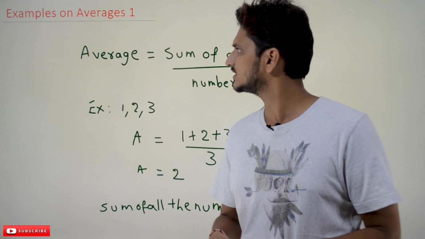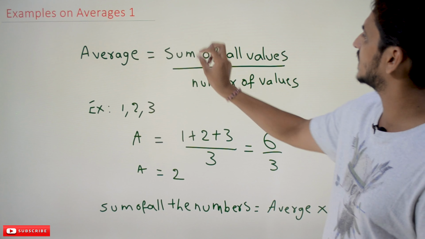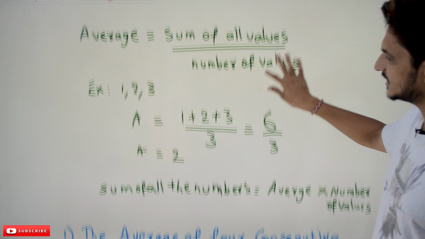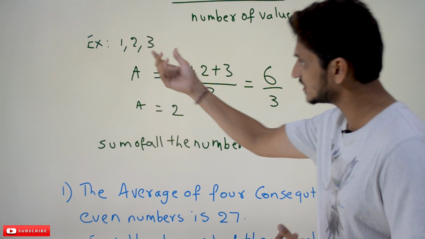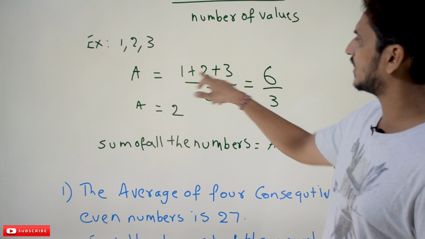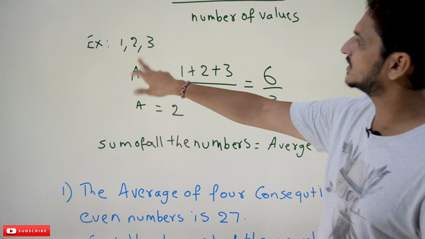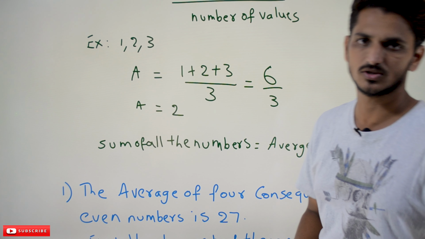Coming to today's class, we already know what average means. Average is given as the sum of all the values divided by the number of values. Let's take an example: 1, 2, 3. These are the values. If you want to identify the average of these three numbers, the average is equal to 1 plus 2 plus 3, the summation of all the values, divided by the number of values. Total 3 values are there, divided by 3, that is equal to 6 by 3, which is 2. Average is equal to 2.